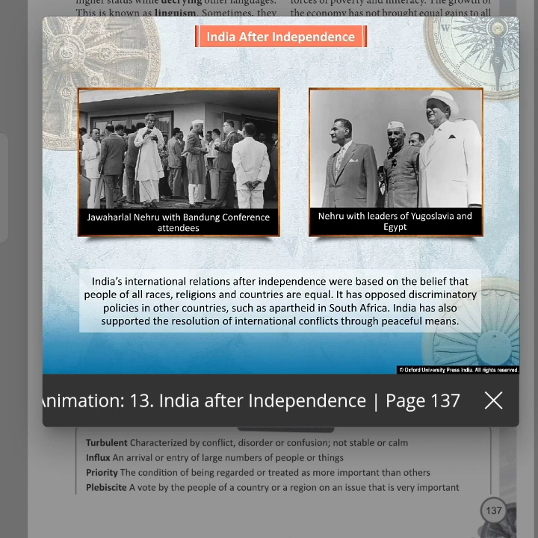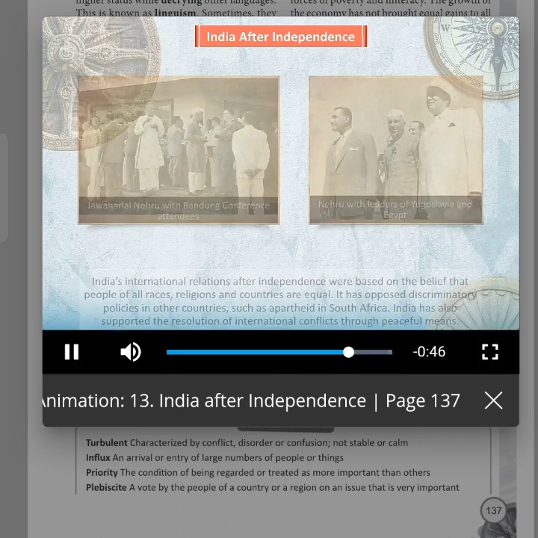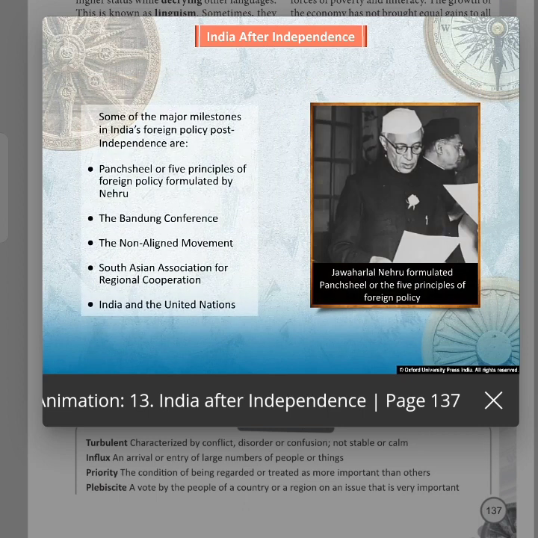India has also supported the resolution of international conflicts through peaceful means. Some of the major milestones in India's foreign policy post-independence are Panchsheel, or Five Principles of Foreign Policy formulated by Nehru,